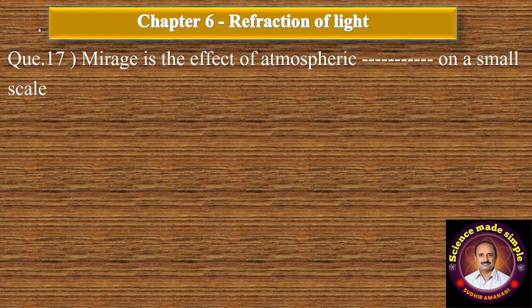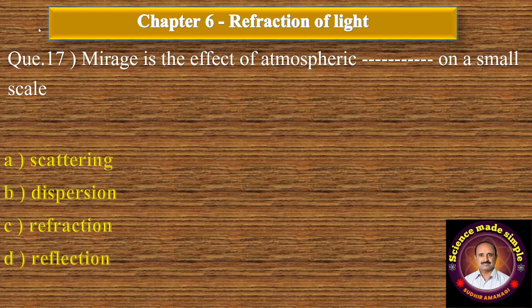Question number 17. Mirage is the effect of atmospheric dash dash on a small scale. Option A, scattering. B, dispersion. C, refraction. And D, reflection. The correct answer is option C, refraction.